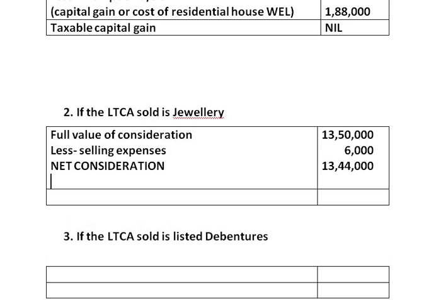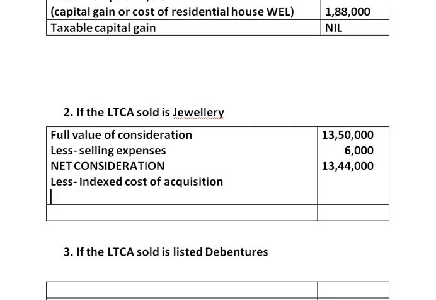From this net consideration, we have to deduct indexed cost of acquisition of jewellery. The amount remains the same because we find out the indexation of the jewellery. The cost of jewellery is 4,36,000 into cost inflation index for the previous year, which is 289.